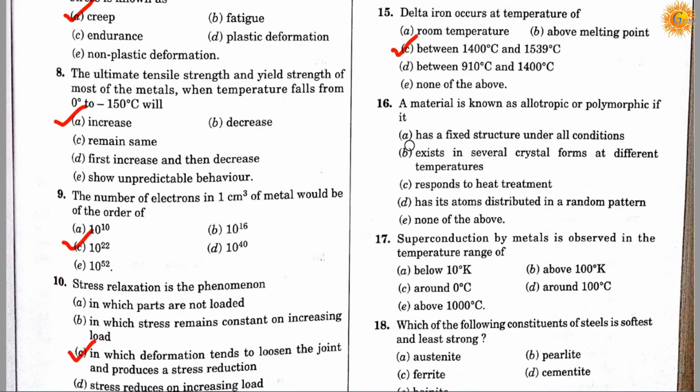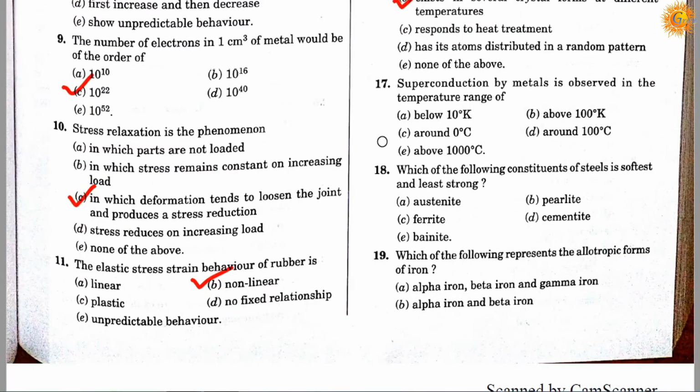Question number 16. A material is known as allotropic or polymorphic if it, option A, has a fixed structure under all conditions, option B, exists in several crystal forms at different temperatures, option C is a response to heat treatment, option D has its atoms distributed in a random pattern, option E is none of the above. Correct answer is B. A material is known as allotropic or polymorphic if it exists in several structural forms at different temperatures.